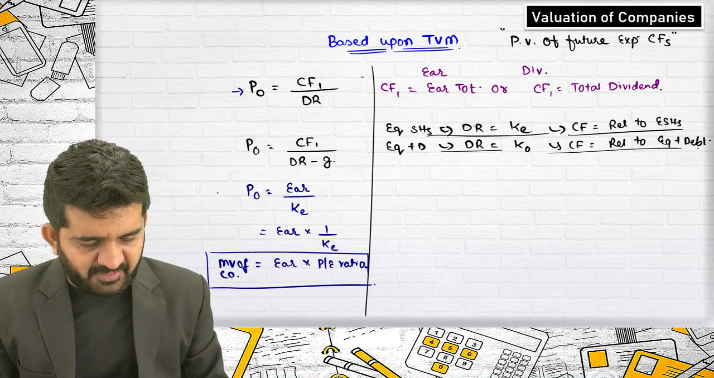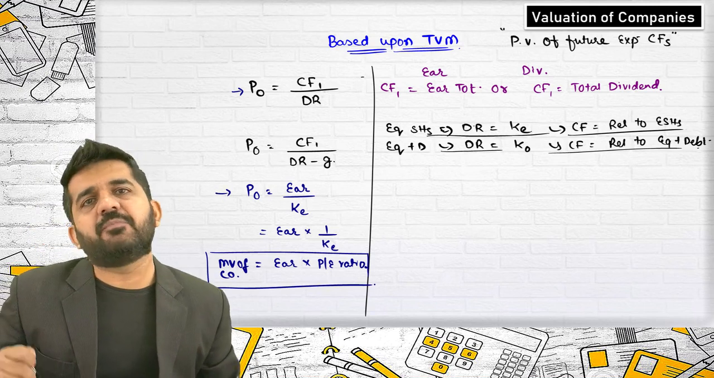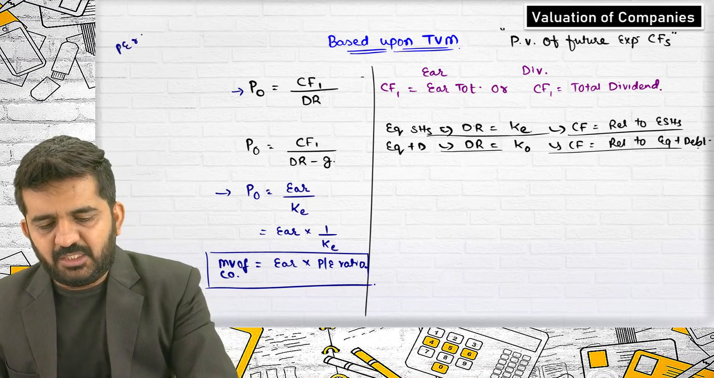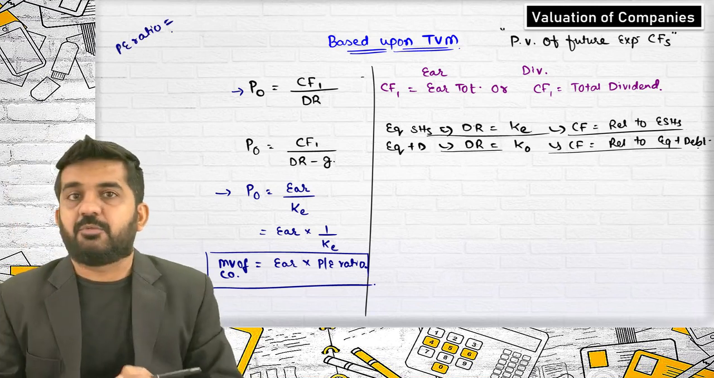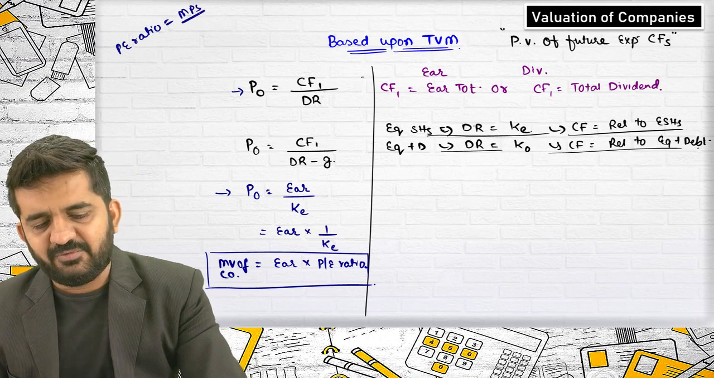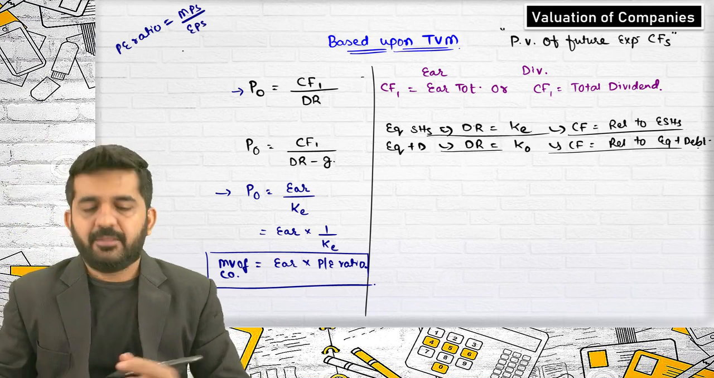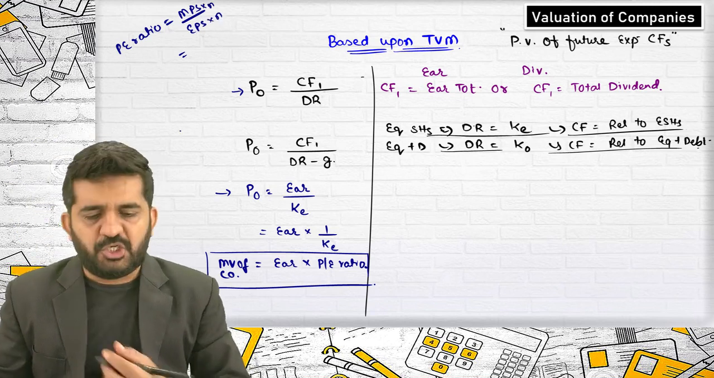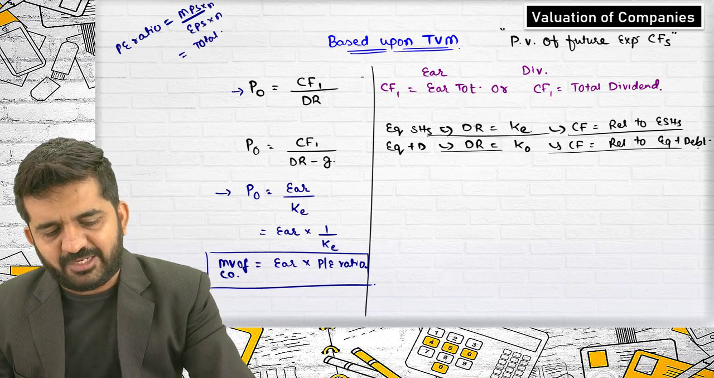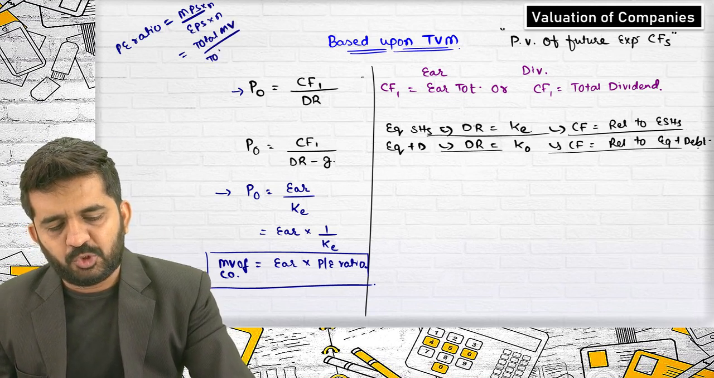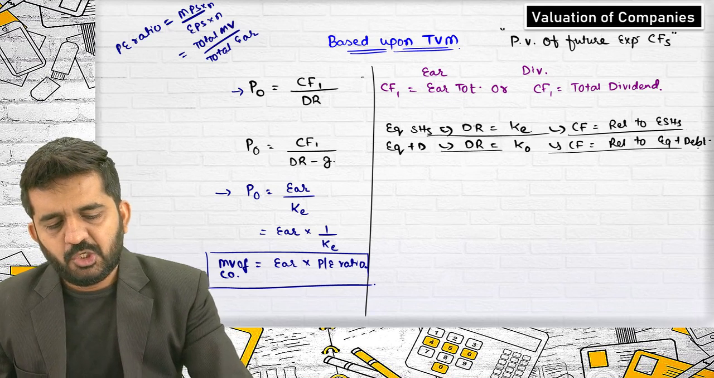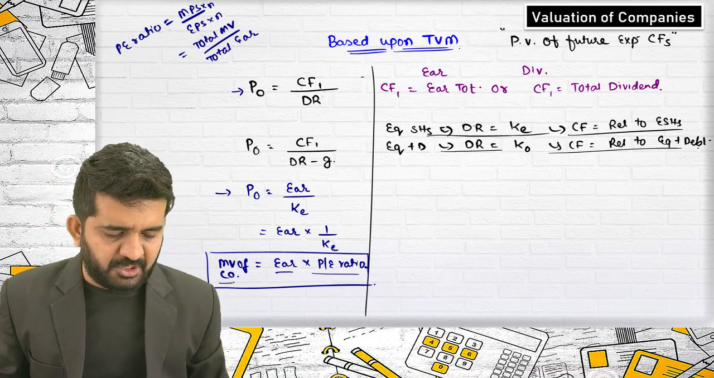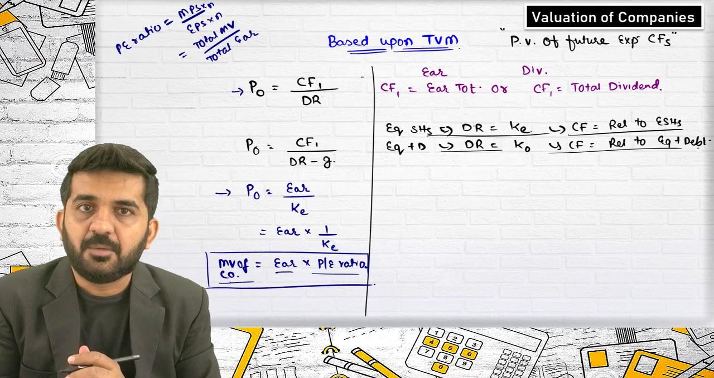Sir, where did this formula come from? Where did this concept come from? Simple time value of money. Also, you might have heard of the PE ratio. We have done it in merger and acquisition. It is MPS divided by EPS. If I multiply N in numerator as well as denominator, this is total market value divided by total earnings. Total earnings going to the left-hand side, it is nothing but total earnings multiplied by PE ratio is the total market value of the company.